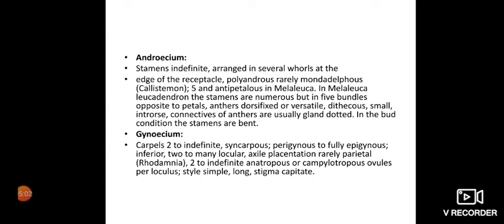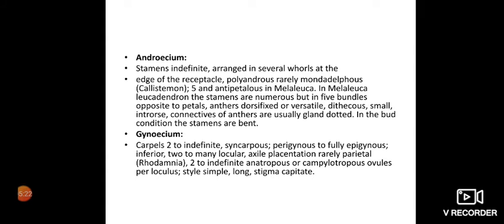In Melaleuca leucadendron, the stamens are numerous but in 5 bundles opposite to petals, anthers dorsifixed or versatile, dithecous, small, introrse, connectives of anthers are usually gland dotted. In the bud condition, the stamens are bent.